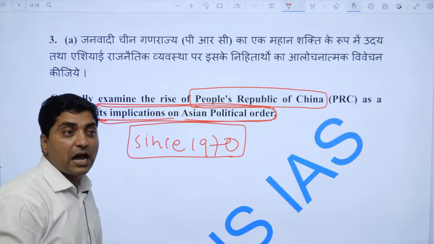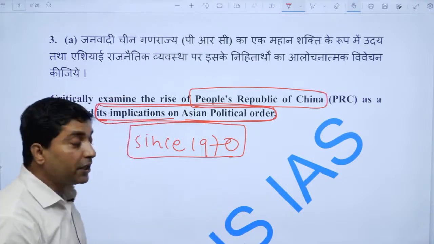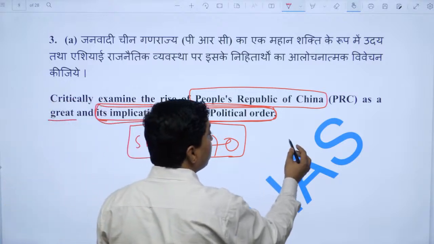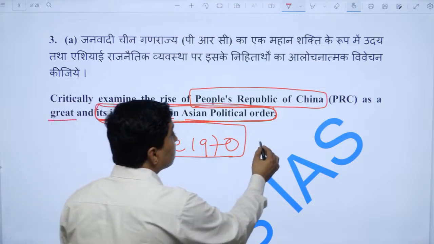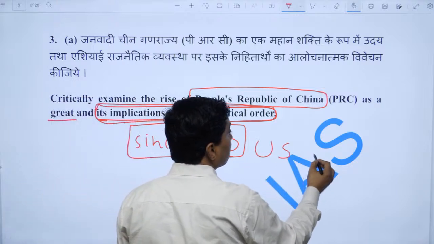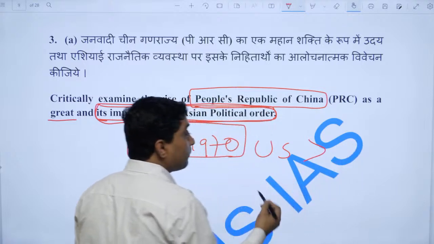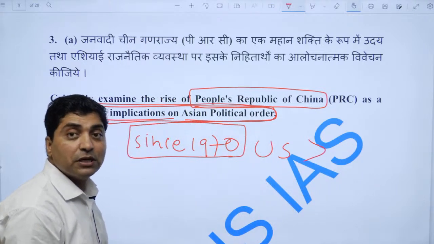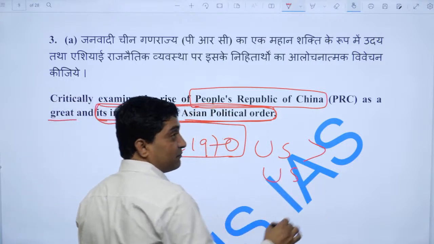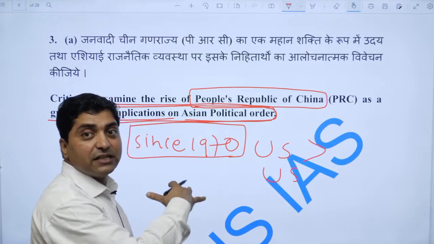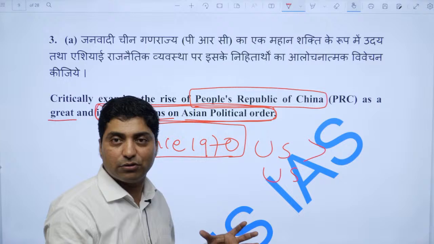If you look at the current scenario, in 2000 China's economy was 15 times less than the US, right. If you talk about 2022, the US economy is greater but only 1.5 times. So how China evolved as a great economic power, right.